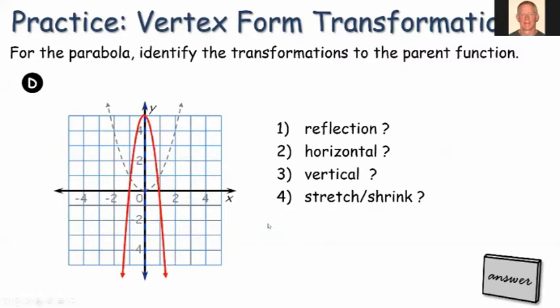All right, last one here. All right, reflection, yes. Opens down. Horizontal, no. The vertex is still on the y-axis. Vertical, yes, we shifted it up 5. And stretch or shrink, we can see that it is narrower than the parent function, so that would be a stretch.